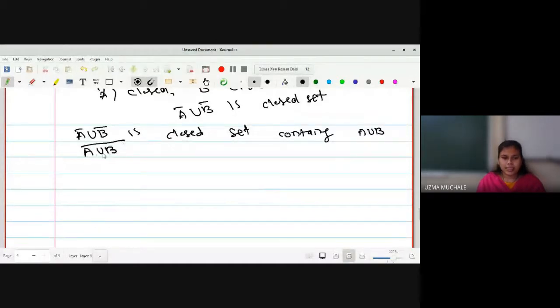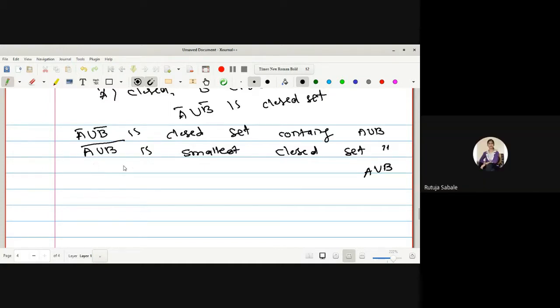I can say A union B, its bar, is the smallest closed set containing A union B. Is it right?